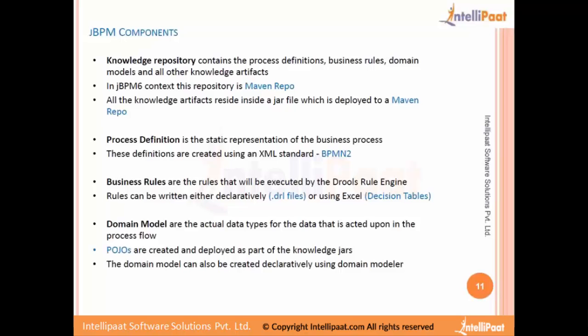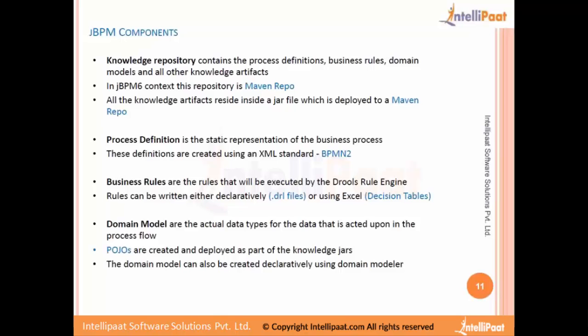So again, I'll repeat: the files, the process definitions, the business rules, the domain models, and any other knowledge artifact that we create, like decision tables, everything goes as part of a Java project in the resources directory. We compile them as a jar file.